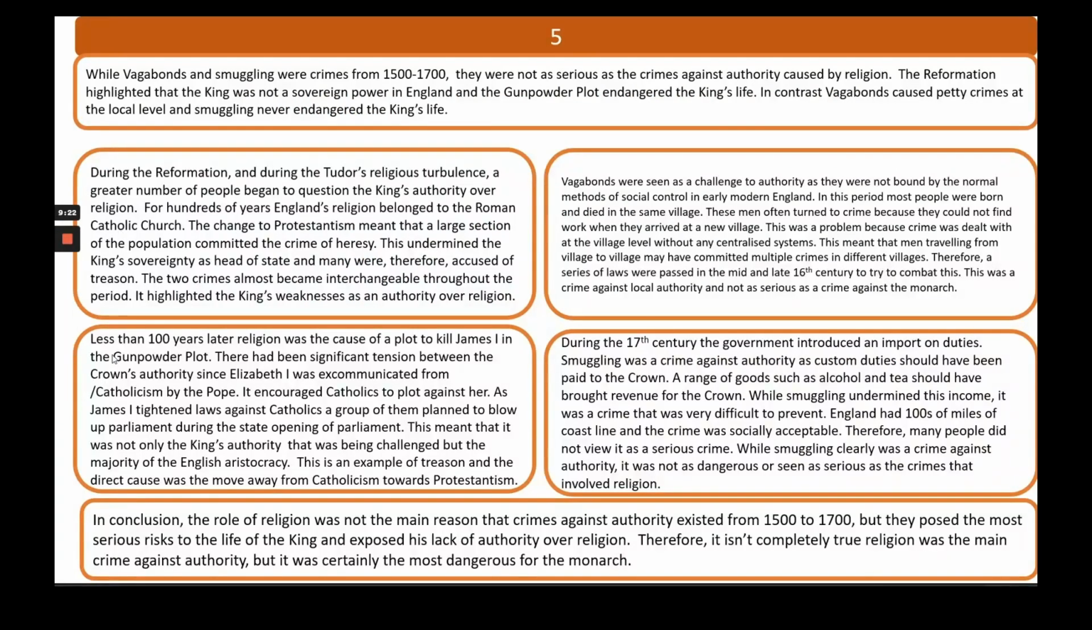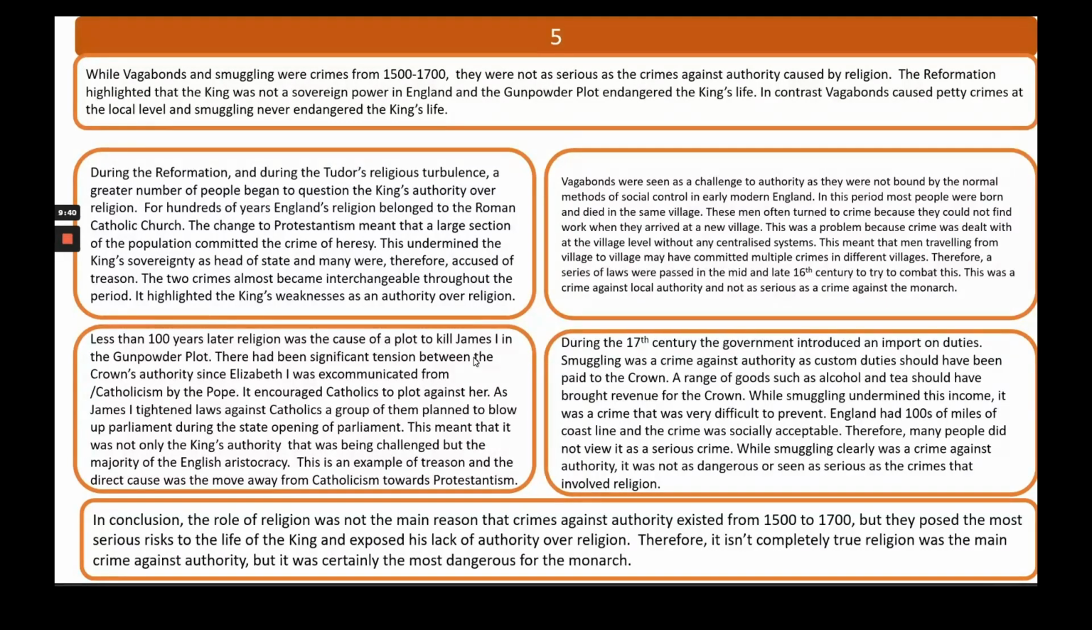Next paragraph to agree. And look at the way I've started it. Less than 100 years later, religion was the cause of a plot to kill James I. So as I'm writing this exam paper, maybe I can't remember the exact amount of years, but I know it's somewhere around 100. I know it's less than 100, so that's what I've included.